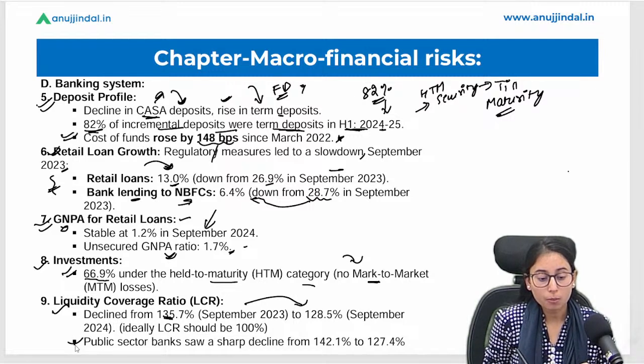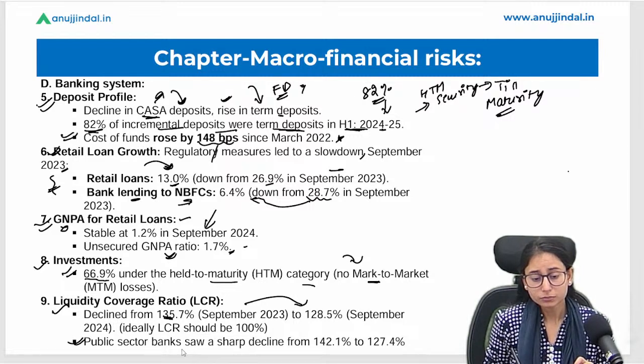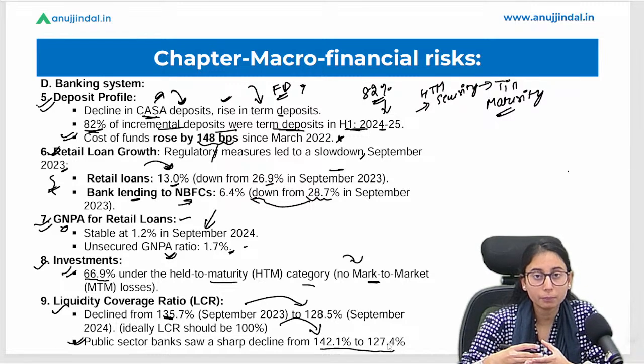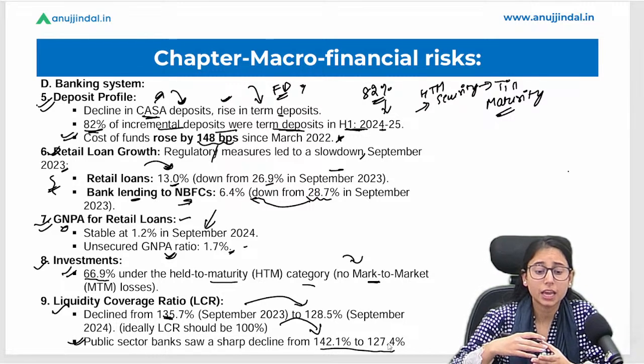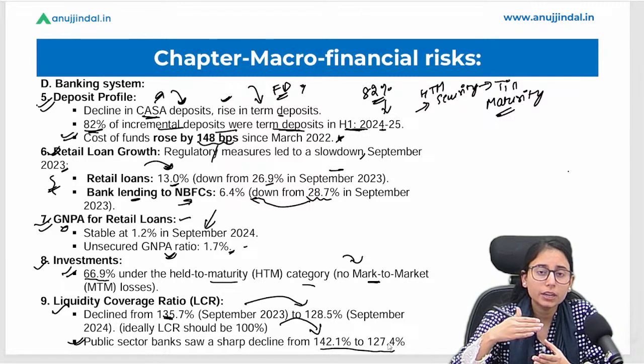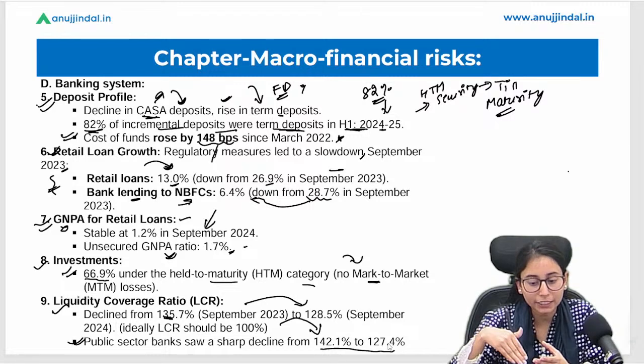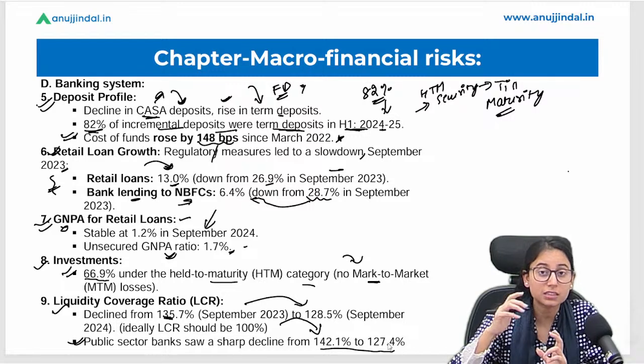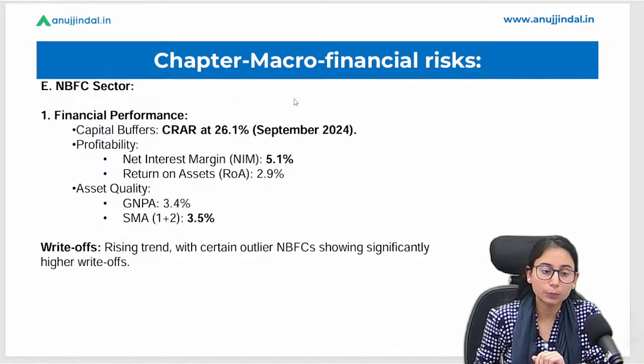Now, if we talk about the public sector banks, it has shown a sharp decline in the liquidity coverage ratio. If we are talking about the public sector banks, okay, the government banks, their LCR, that is their liquidity coverage ratio, has declined to 127.4% from 142%, which is a significant fall in the liquidity coverage ratio.